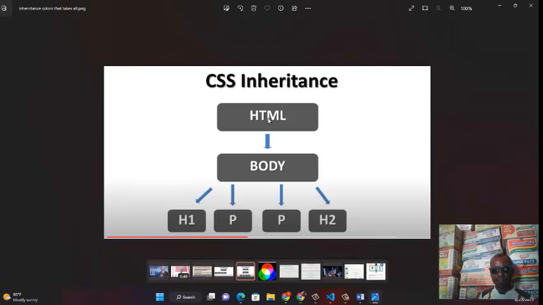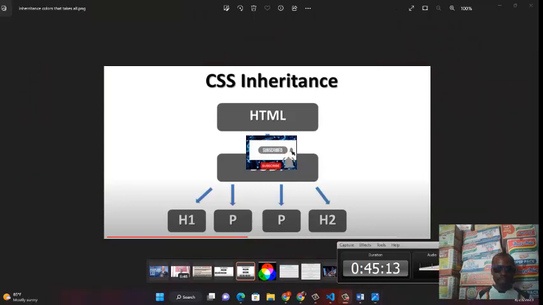So, did you get the analogy? This is HTML, this is the body, and under the body, we have H1, we have the paragraph, the H and the H2, the rest of them. We want them to inherit the same color or whatever you want them to inherit under CSS. How do we go about that? We've done it a little, but I want to show you practically how you can actually achieve this using CSS inheritance. When you hear about CSS inheritance and the tree of it, you can actually analyze this and use it to pass your exam if you're writing an exam that has to deal with this. So practically, let's now go into it and see how this can be done.